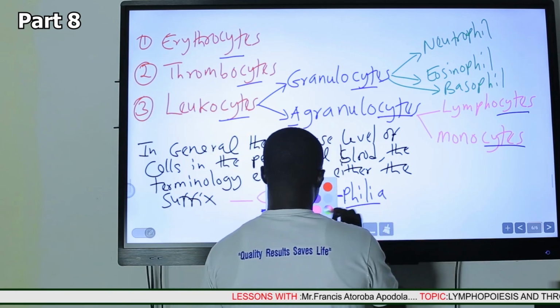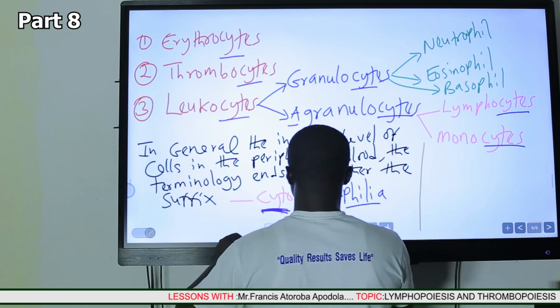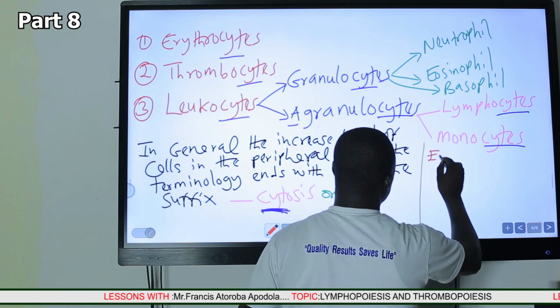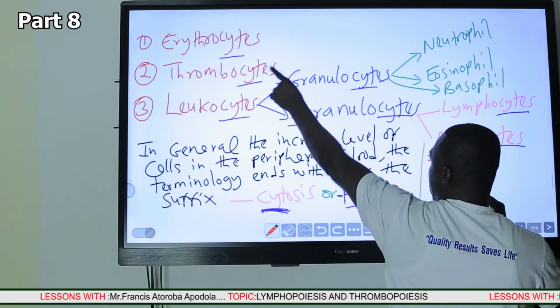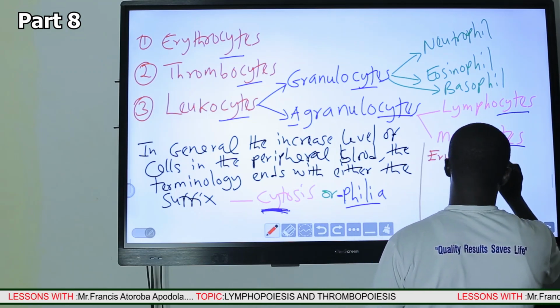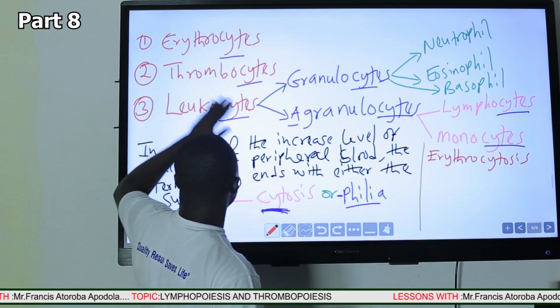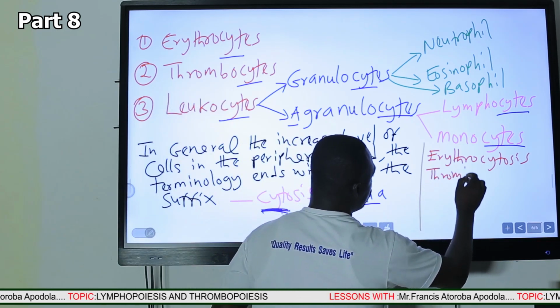And so based on that, the increased levels of erythrocytes will be called erythro. It is ending with cyte, so we pick up the cytosis, so we get erythrocytosis. Then the increased levels of thrombocytes will be called thrombocytosis.